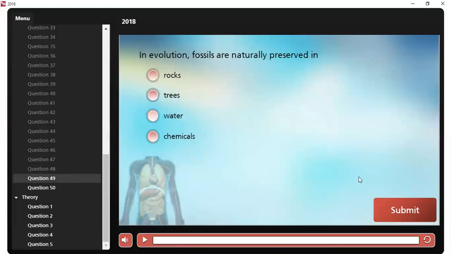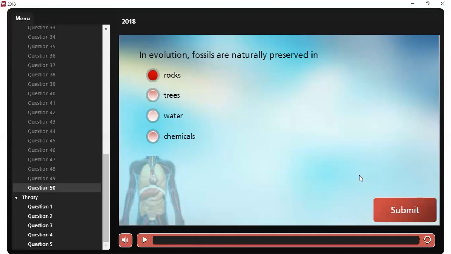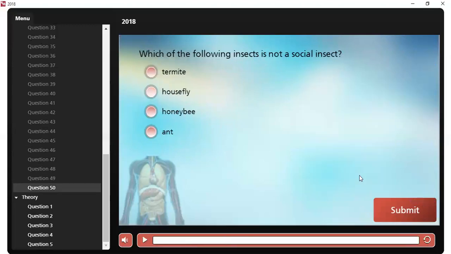Question number 49. In evolution, fossils are normally preserved in rocks. That is, animals that died centuries and centuries ago are preserved in rocks. Now we are getting to the last question: which of the following insects is not a social insect? It is the house fly.